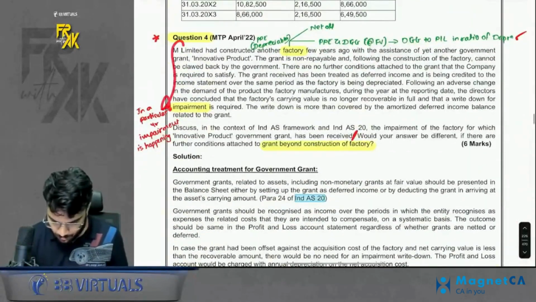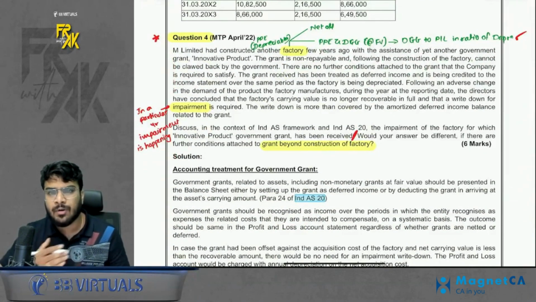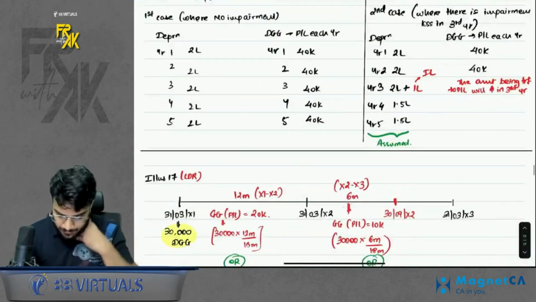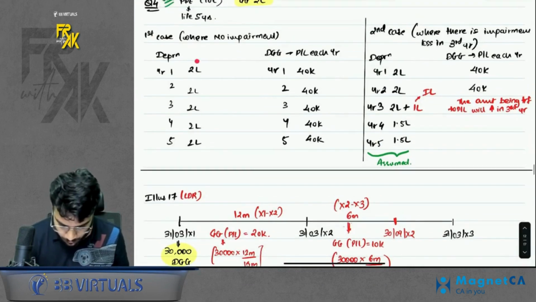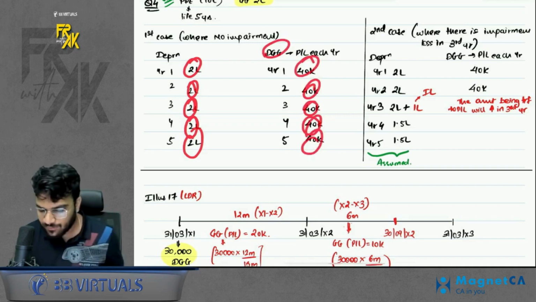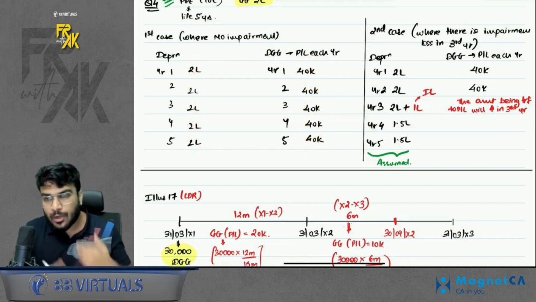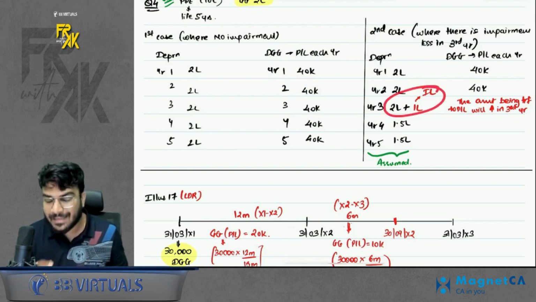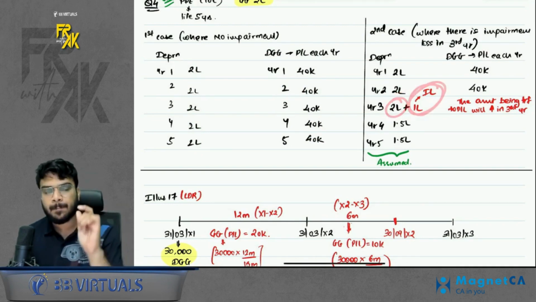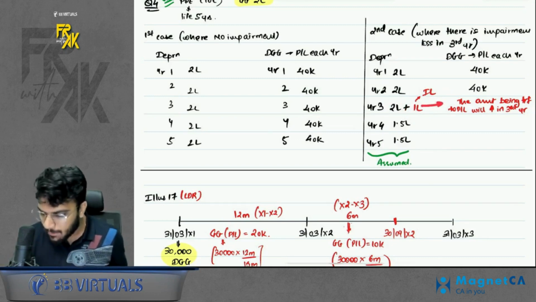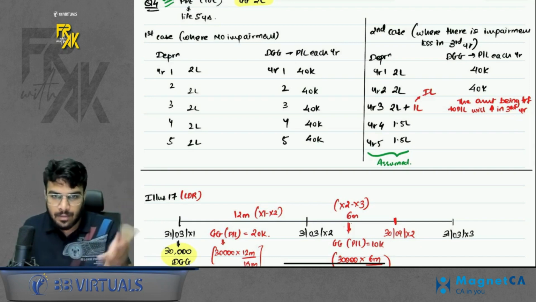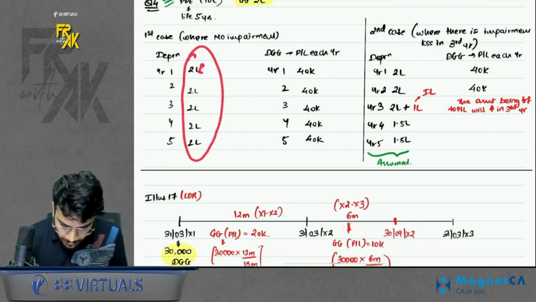Then there was question number 4. You can just give it a read. I will just give an overview of this. I explained this with the help of an example, in case you remember. If you are depreciating over 5 years, you will transfer the DGG over 5 years. But what if there is any impairment in a particular year? Because of impairment, your expense increases in that year, because in that year you will also depreciate and also book an impairment loss. So when you book an impairment loss, the amount transferred from DGG to P&L will also increase in that particular year.